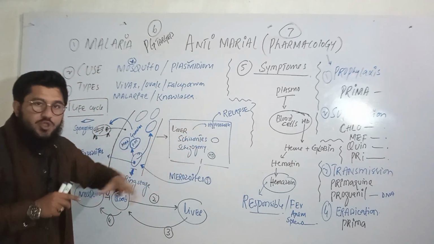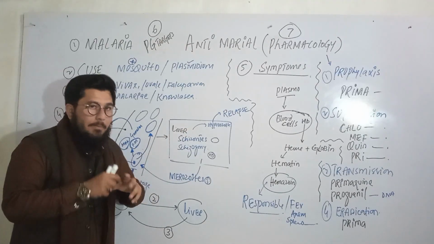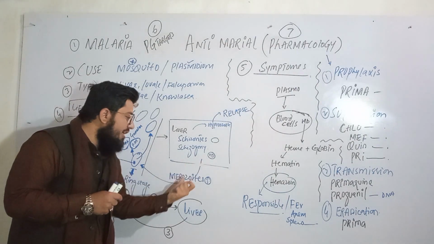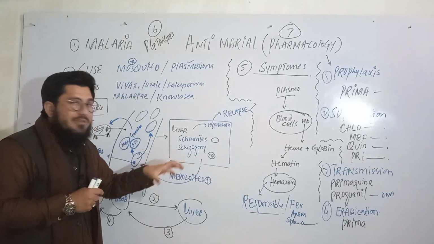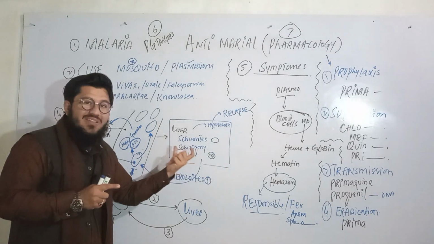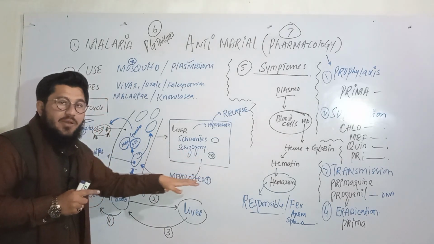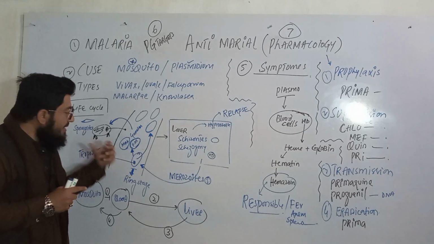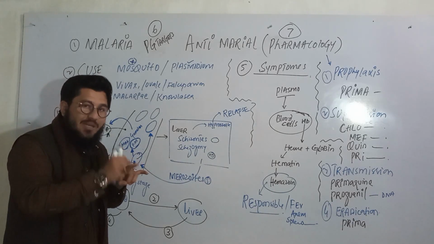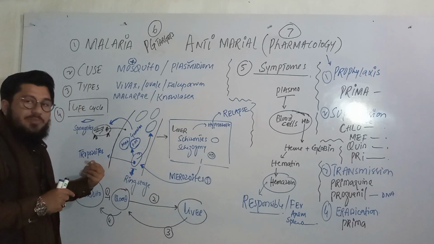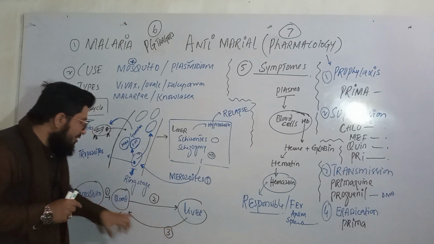Then those schizonts will undergo the process of schizogony. Multiple nuclei will be synthesized, which are named merozoites. Then those merozoites will be released, and in the meanwhile, they will be destroying the liver cells. As they are released, they will get their way towards the blood, and inside the blood, they will find the RBCs and infect those RBCs. In that stage, they are named trophozoites. So like this, they're coming back towards the blood.